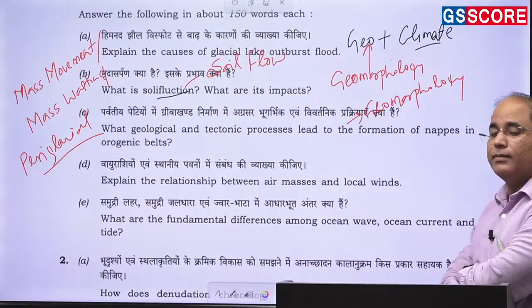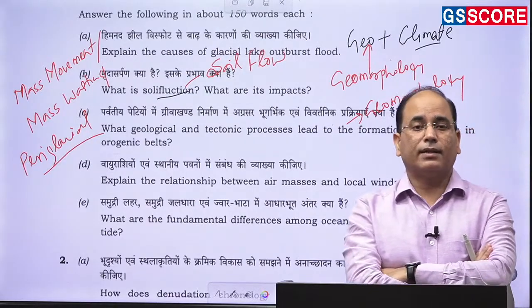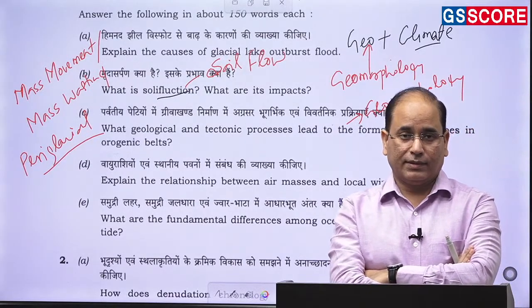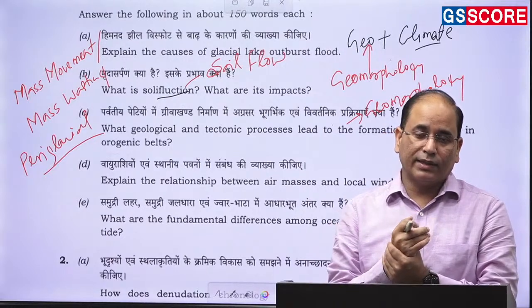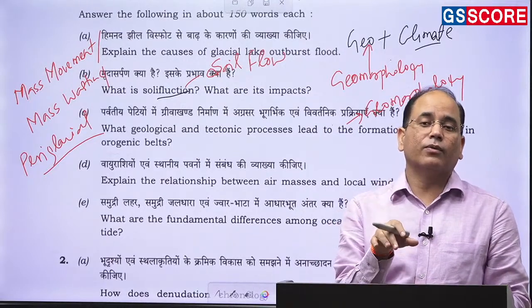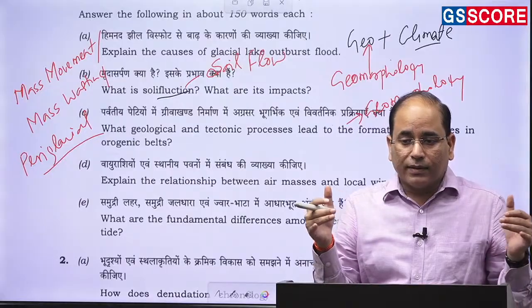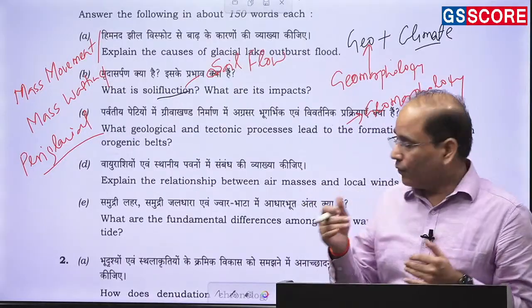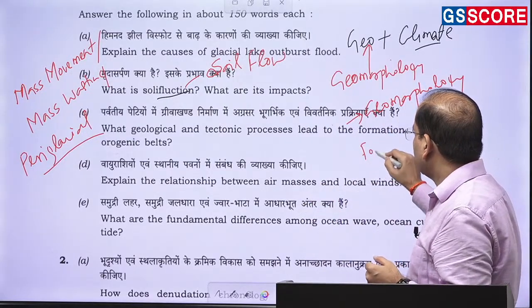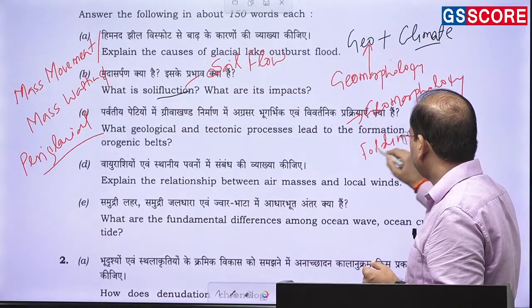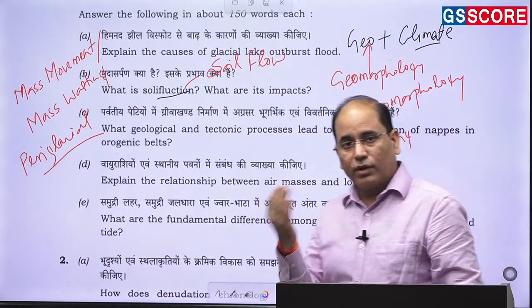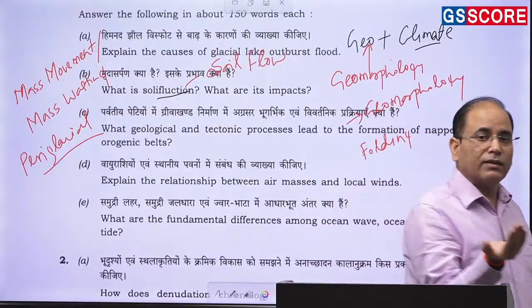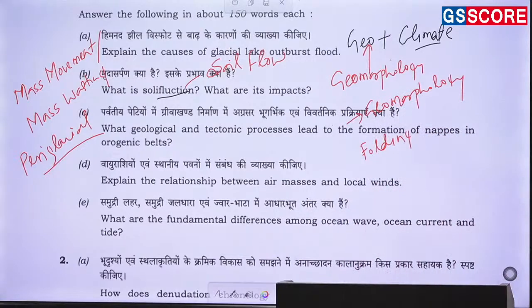So tectonic activity generally happens when the two plates are converging. When the two plates are converging, due to intense convergence, folding activity will take place. So fold is the general consequence of convergence, horizontal movement.